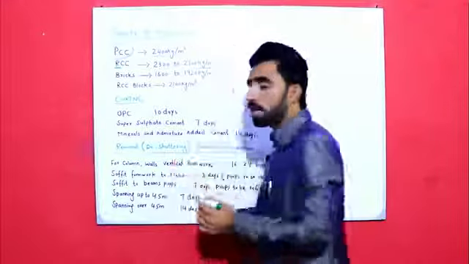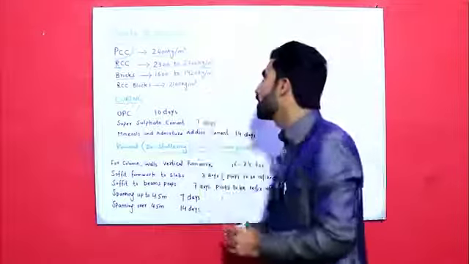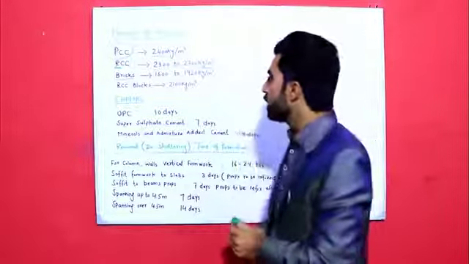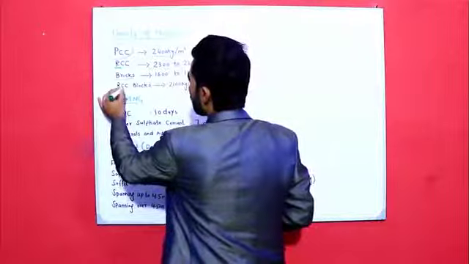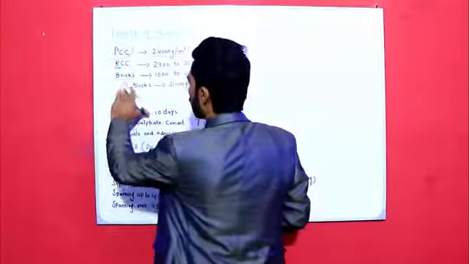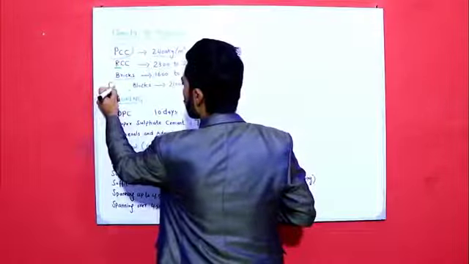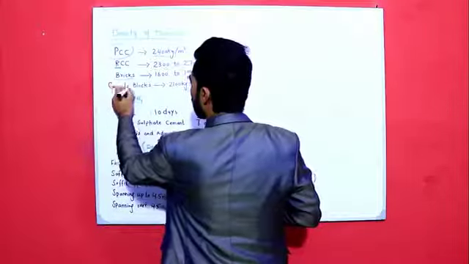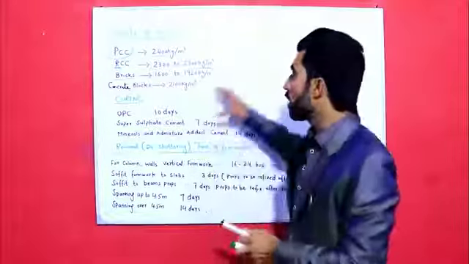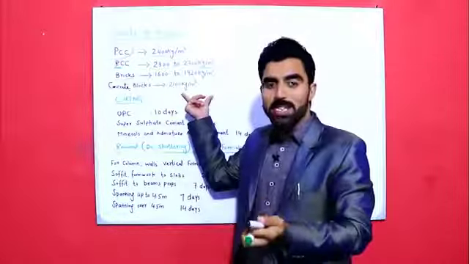Now bricks, density of bricks or brick masonry, that is 1600 to 1920 kg per meter cube. This is the density of brickwork. And the other one is concrete block. Concrete block density is 2100 kg per meter cube. So guys, these are specific materials in building construction.